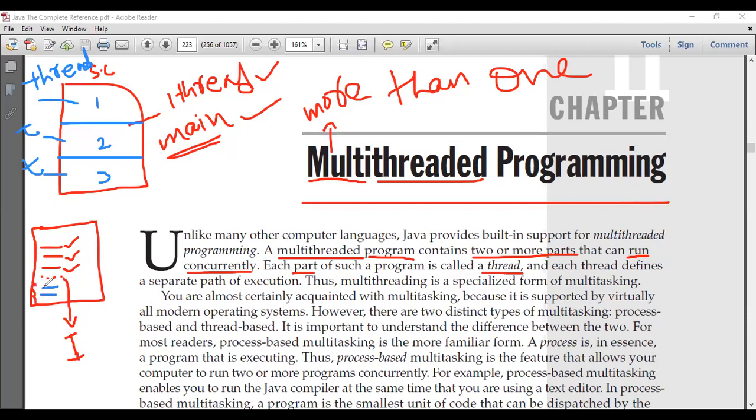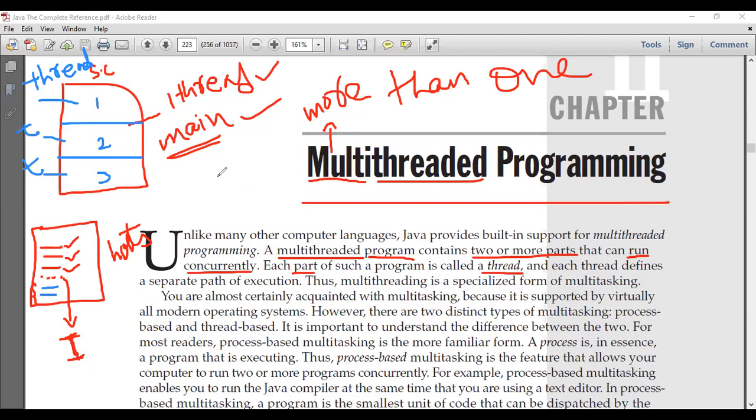The subsequent lines, which I represent in blue color, cannot execute until the user has provided the desired input. So at this dotted point, my program halts its execution until the user provides the desired input.